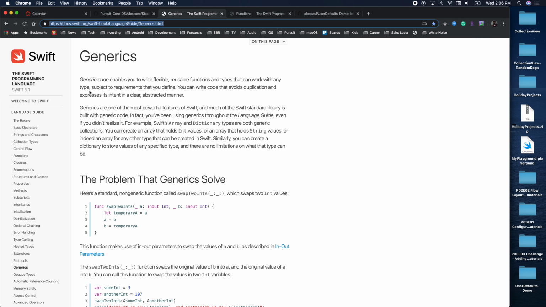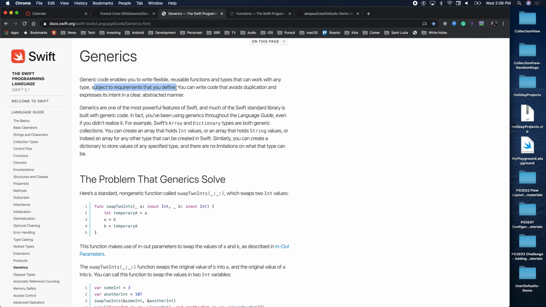Apple goes on to say, subject, this is important here, subject to requirements that you define. What does that mean? So, a dictionary is a generic type. Do we agree? I could put anything in my dictionary. But what is the one restriction on a dictionary? Anybody? Yes, Christian? The first is only the index. Okay, again, index is like a key, but not a value. Right, so there's a key and there's a value, but what is that restriction? Yes, Jahid? It needs to be hashable.